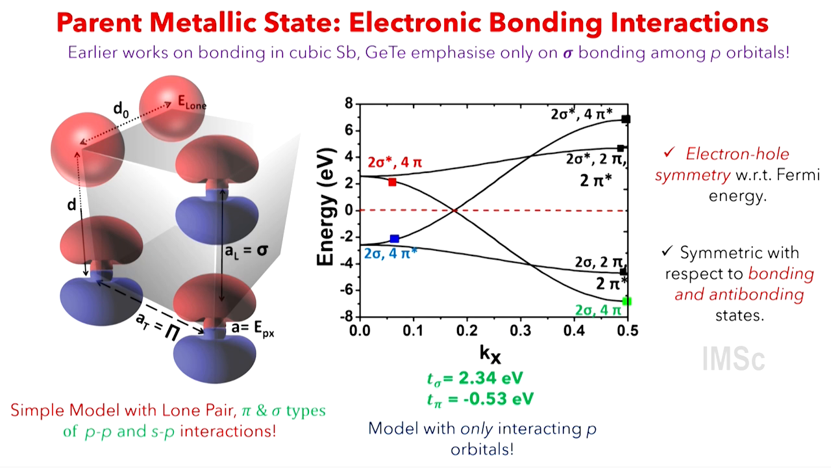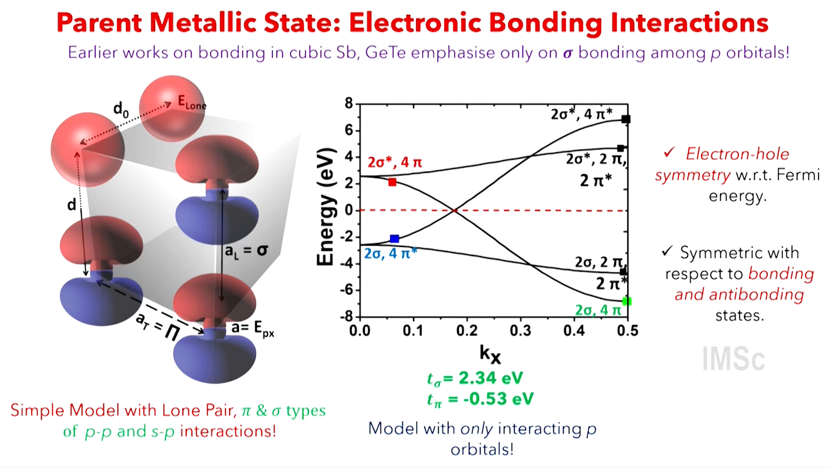Because if you look at the Fermi energy, the dash line separating occupied states from unoccupied states, you have two types of symmetries in the electronic structure. One is called electron-hole symmetry with respect to the Fermi energy, and the second is bonding anti-bonding symmetry. If this band is pi star, the image of it is pi, and vice versa. And this is a property of just p interactions on a simple cubic lattice.